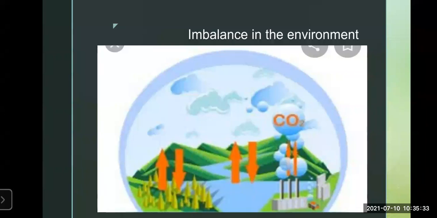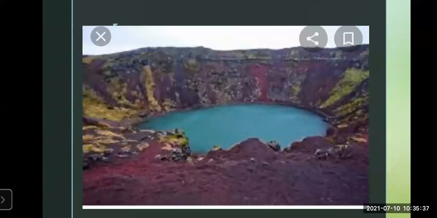The land may become fertile due to the volcanic ash. Sometimes the land may become fertile due to the volcanic ash, and many minerals are also found due to this volcanic surface, or in the lava, minerals which are inside the crust come out because of the eruption. Now new land is formed. The new lands are formed due to the volcanic eruption.